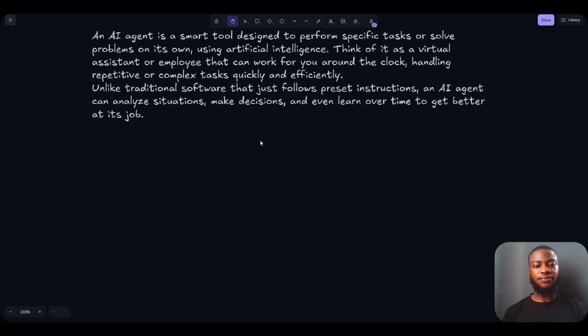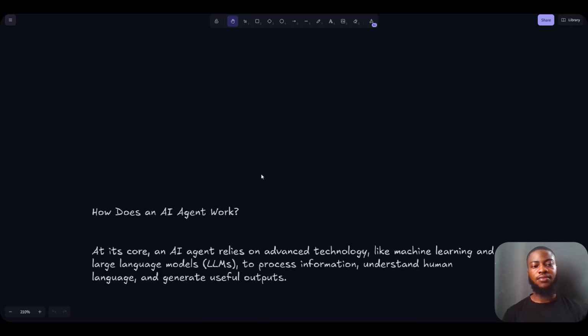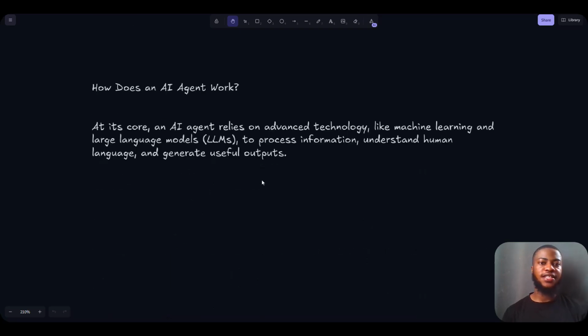Alright, a little example of how an AI agent works. An AI agent relies on advanced technology like machine learning and large language models, which are called LLMs, to process information and understand human language in order to generate useful output.